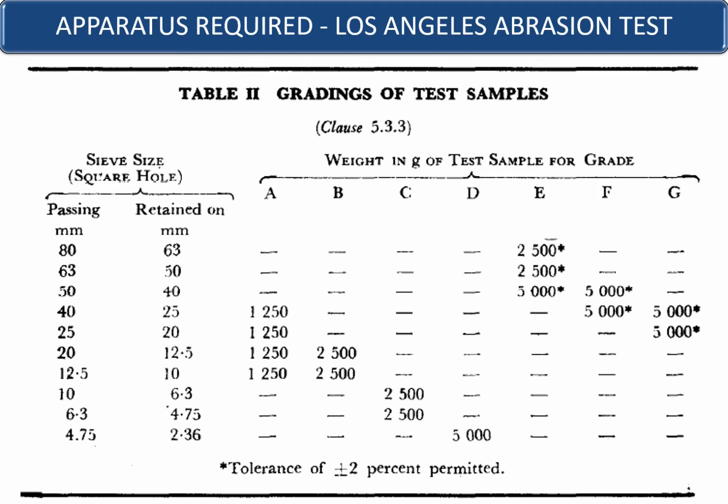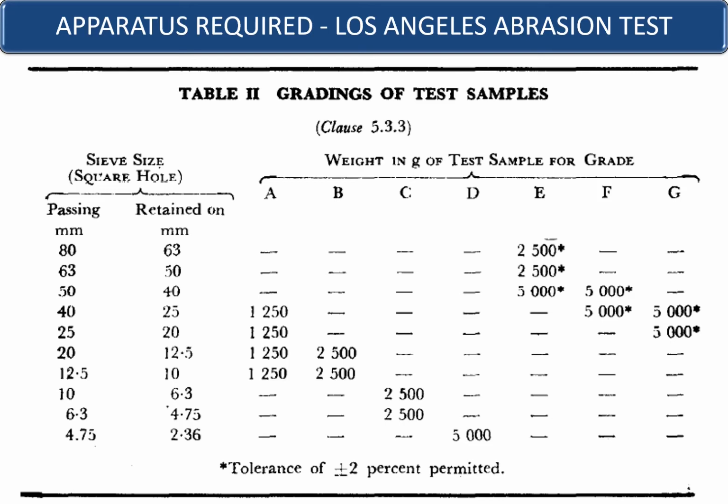So if these are the categories, then you are probably getting the A category, and with that A category, the weight of the test sample is 1250 grams and the number of charges required is 12. Similarly, if it is B category, the weight of the sample required is 2500 grams. If it is C category, the weight required is 2500. If it is D, the weight required is again 5000 grams.